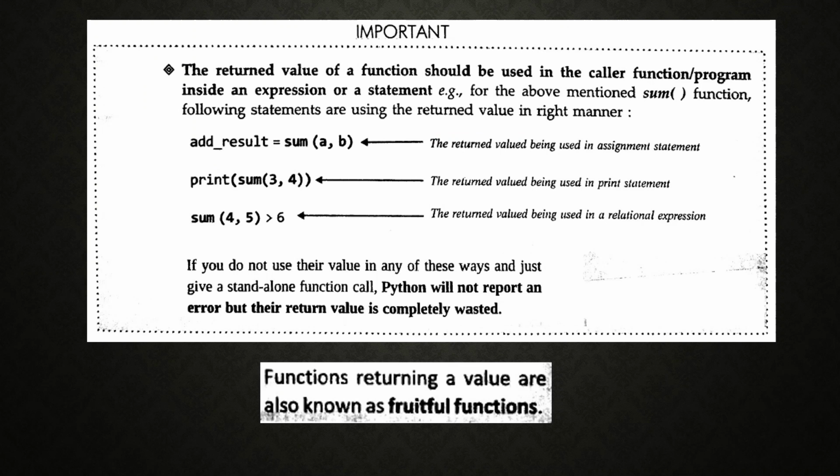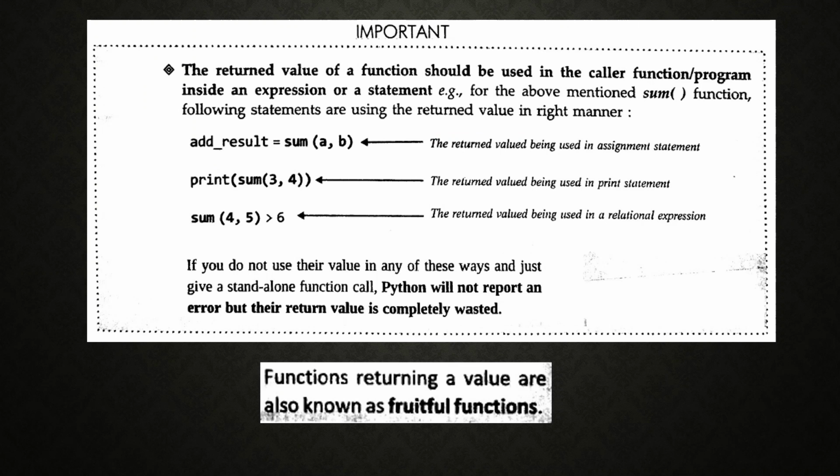For example, for the above-mentioned sum function in the previous slides, the following statements are using the return value in the right manner. add_result = sum(a, b).